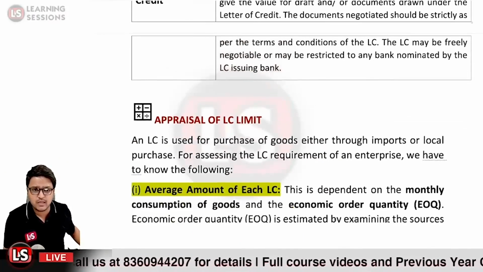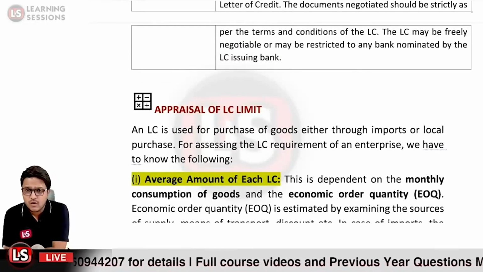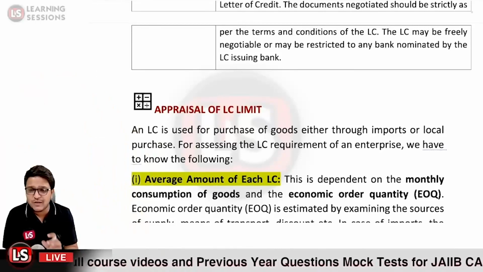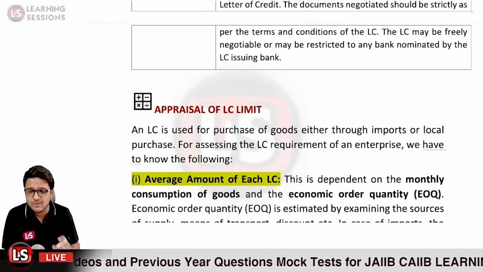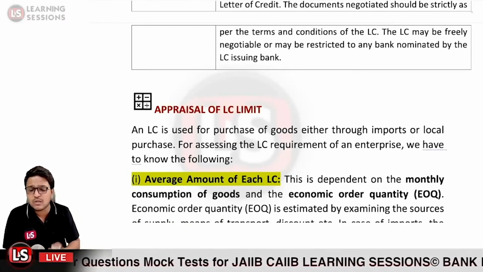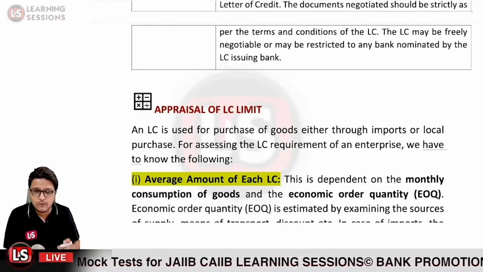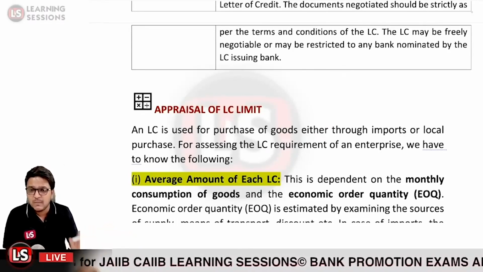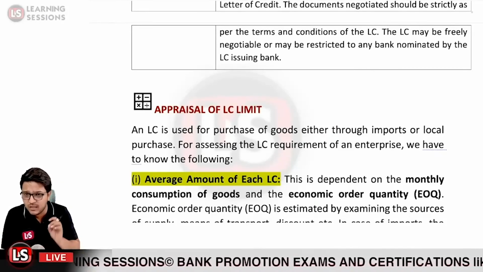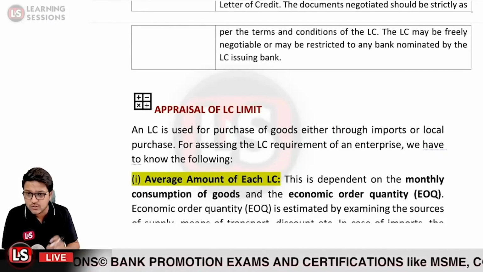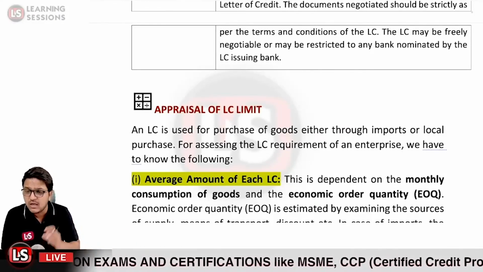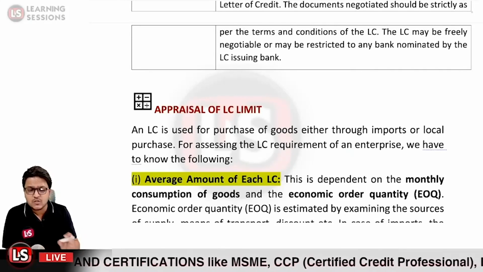First of all, it is related to the economic order quantity. So you are basically importing. Now you are importing not from a distance of 100 kilometers or 100 miles, you are importing from thousands of miles and thousands of kilometers, and definitely you cannot import like you are importing for rupees 1 lakh or rupees 2 lakh, because it would not be economic. There would be additional costs, like carriage cost, insurance cost, other than translation cost, foreign currency translation cost, and so it would not be economic.